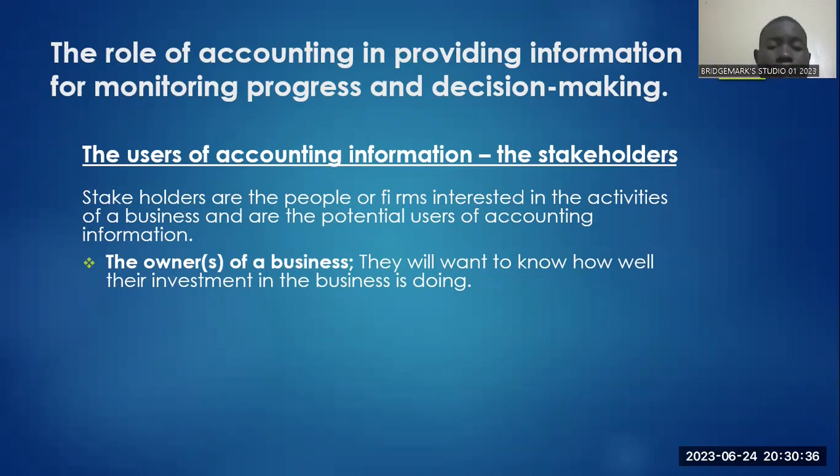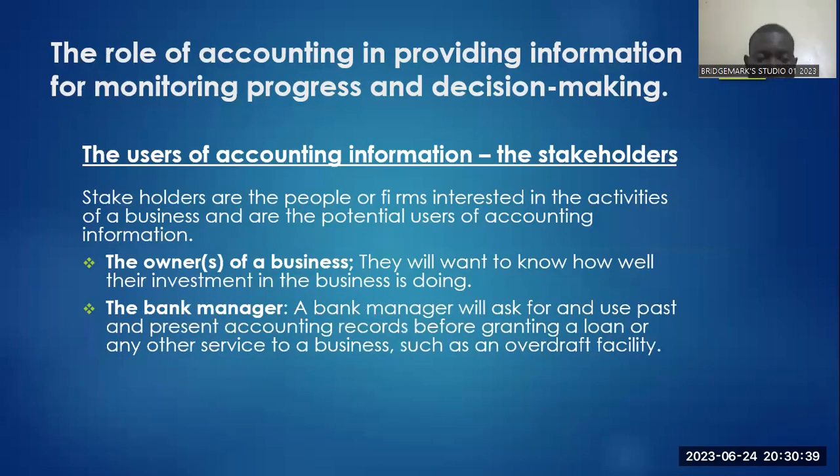The other interested party in the accounting information is the bank manager. So the bank managers are interested in the present and past accounting records of the business to find out whether you are trustworthy enough. Are you able to pay back that money? If you get a loan, for example, from the bank, are you able to pay back that money on time? Are you trustworthy with their money? They're going to know by going through all the present as well as the past accounting information of your business.